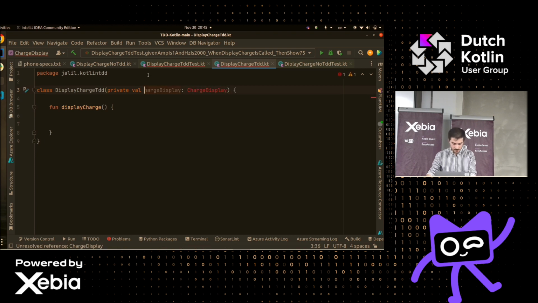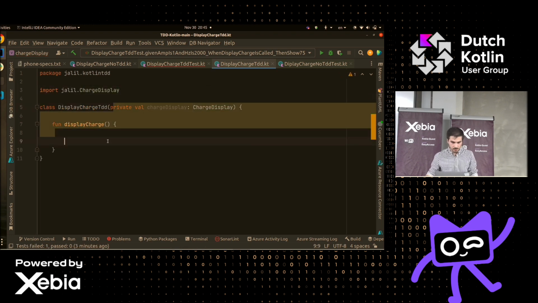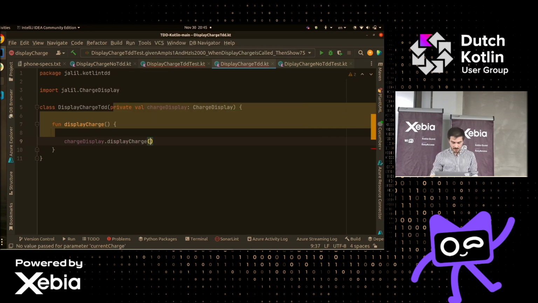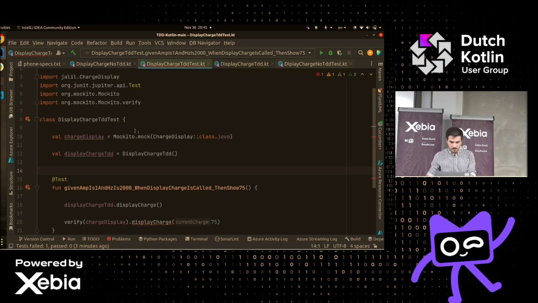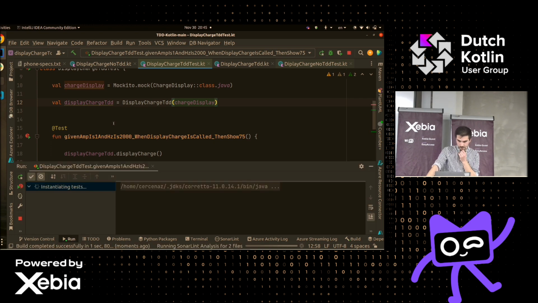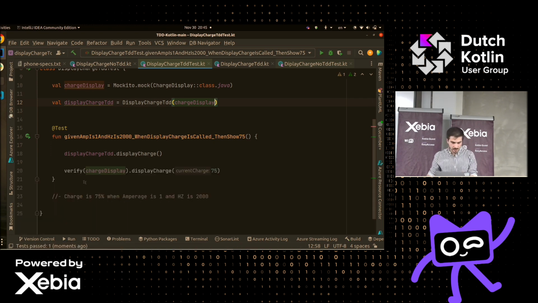I guess it was like that. Just correct me if I'm wrong. Okay, cool. And then charge display. So we need the least amount of code that is necessary to make the code run. So let's do this. Yeah, we need to pass this here. So let's see if the code will run. Yes, it passes. Cool. Now we're done with the first test case.